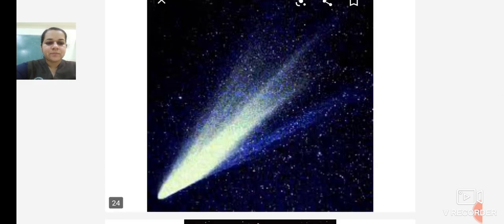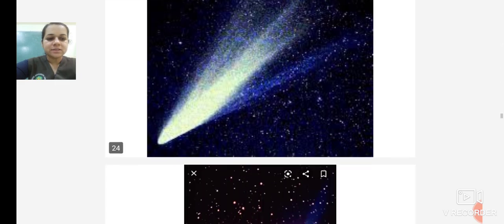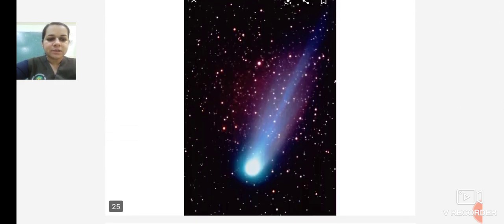Comets, as you can see, are a mass of ice, dust, and rocky particles with a long tail. Comets have a long tail, as you can see in the image.